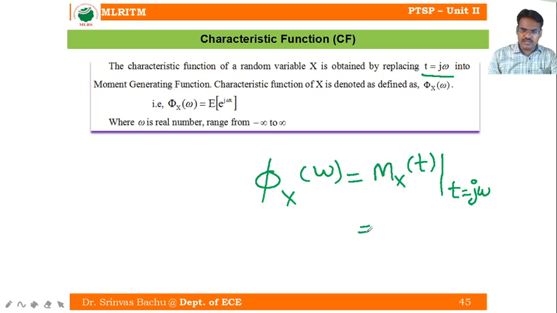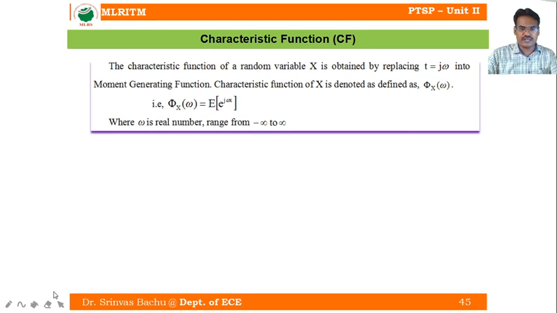Now what is my MGF? MGF is the expectation of e power tx. Now replace this t by j omega. I will get the characteristic function, that is phi x of omega equal to expectation of e power j omega x, where omega is a real number ranging from minus infinity to infinity. Clear? Are you able to follow? So my characteristic function is the expectation of e power j omega x.